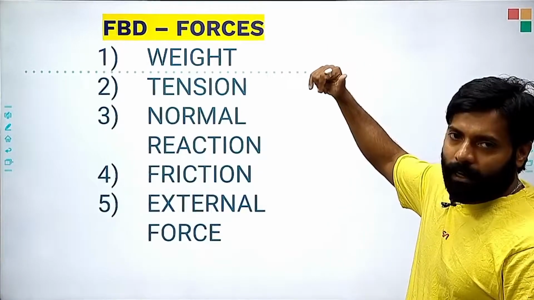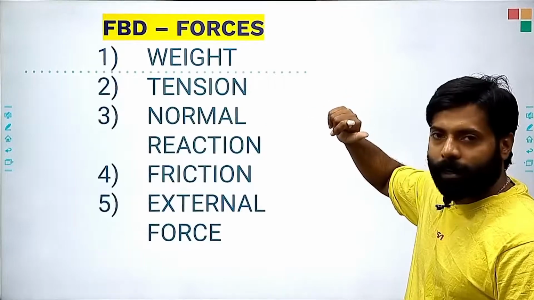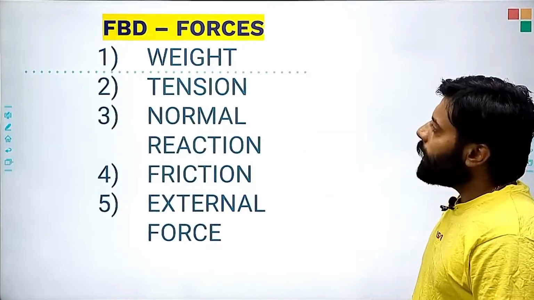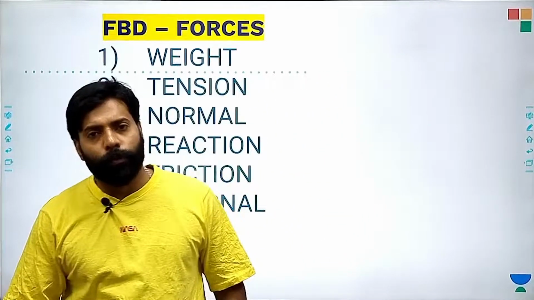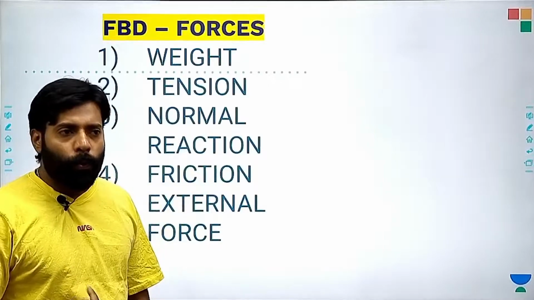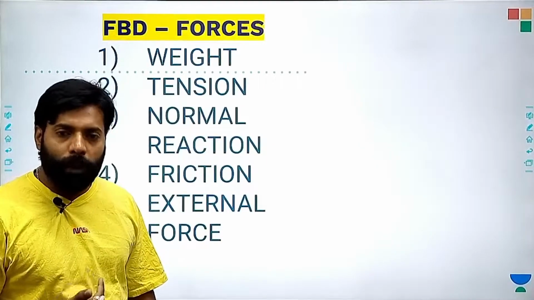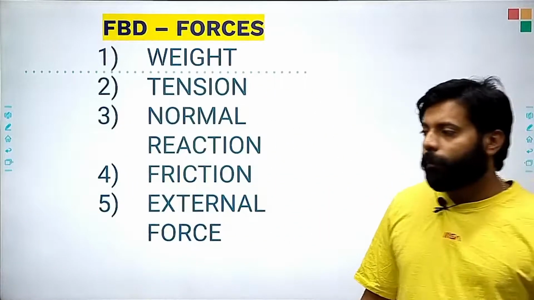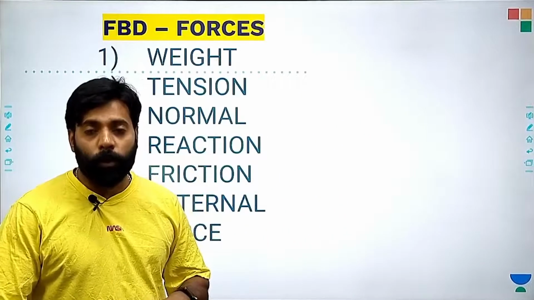So the free body diagram forces: the first one is weight, second is tension, third is normal reaction, fourth is friction, and the fifth one is external force. Individually we must know the direction of weight, the direction of tension, the direction of the normal reaction, the direction of friction, and the direction of the external force acting on the body.